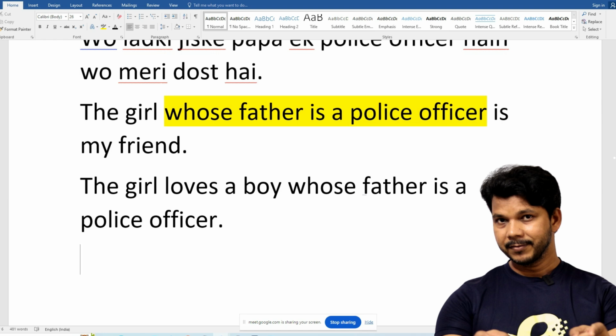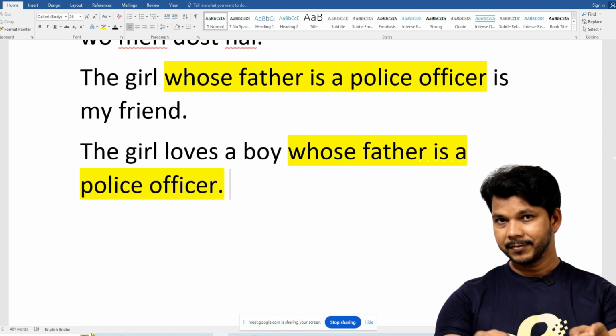Now tell me, about the boy? Yes, the boy's father is a police officer. But in my heart, what was I thinking? About the girl's father being a police officer.